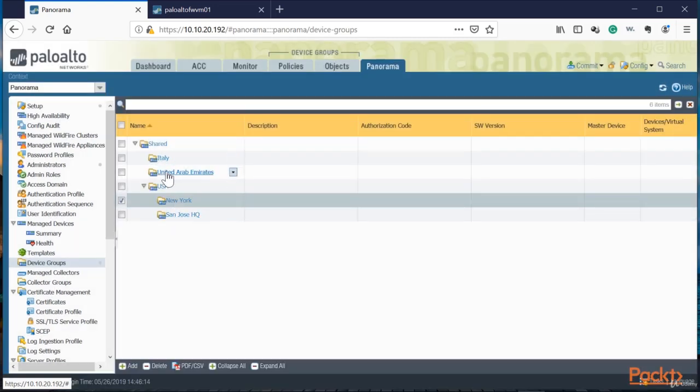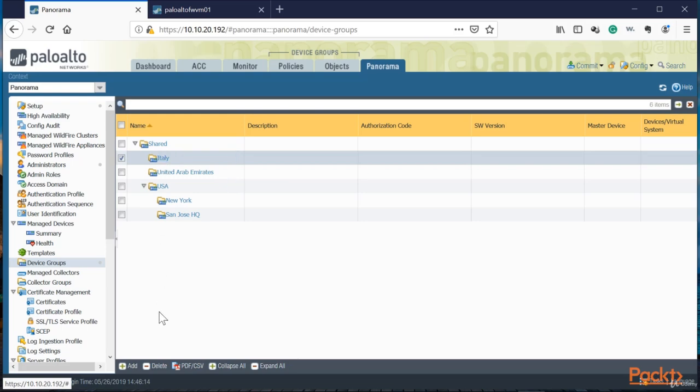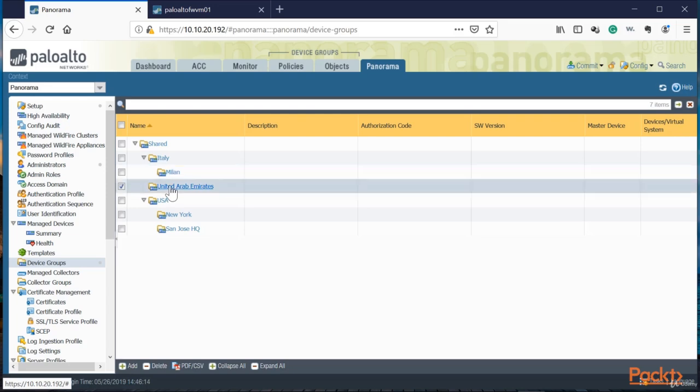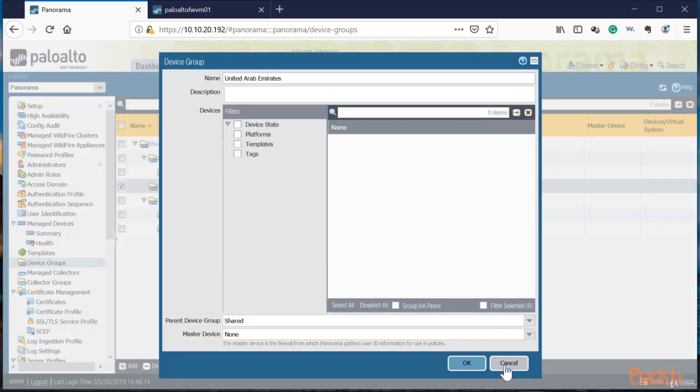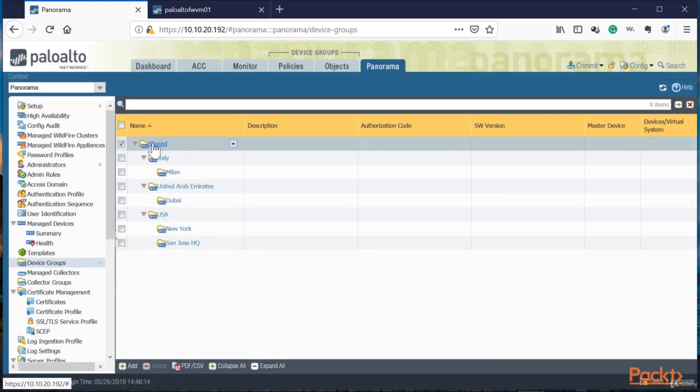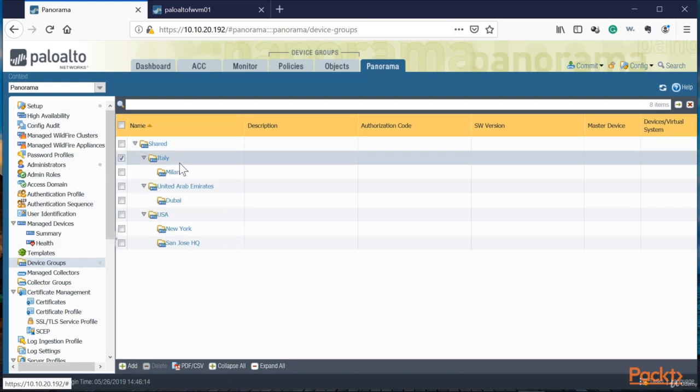Let's do the same thing with Italy and United Arab Emirates. Let's click Italy, and we mentioned that we have Milan, and we'll press OK. Now we have Milan. Finally, the Arab Emirates, and we're gonna create the Dubai group. And there you go. Now we have countries and cities under the share. So if I apply something under share, it actually applies to everything that is below that. You gotta make sure that you know where you're applying the configurations to.